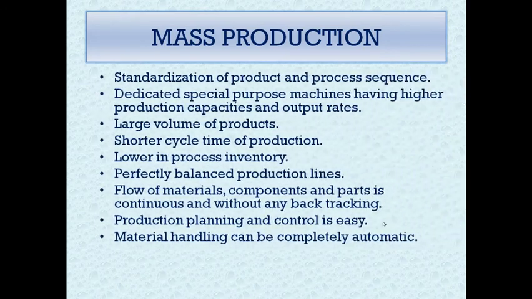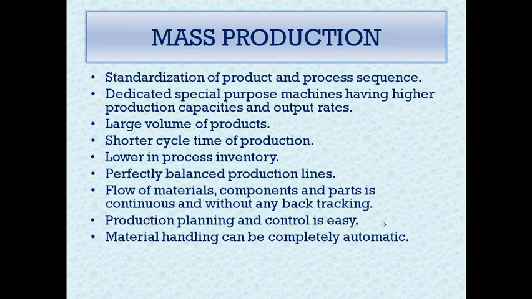Next is mass production. This system produces a large volume of standard products using standard processes. We use a large number of special purpose machines dedicated for each product. The products are standardized in nature, so lower inventory is maintained and the cycle time is also less. Production planning and control is easy as far as mass production is concerned, as there is no backtracking of material and material handling is completely automatic.